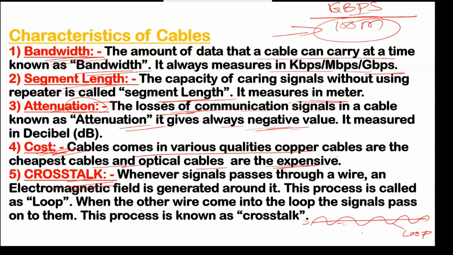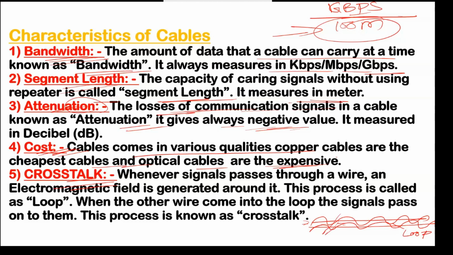And then suppose at the same time another wire comes into the loop, and here also there will be an electromagnetic field. This process is called cross.